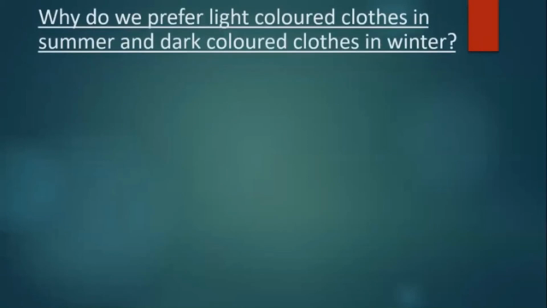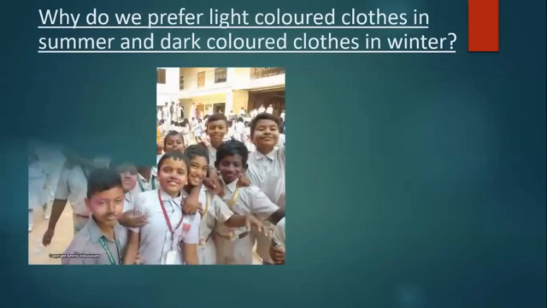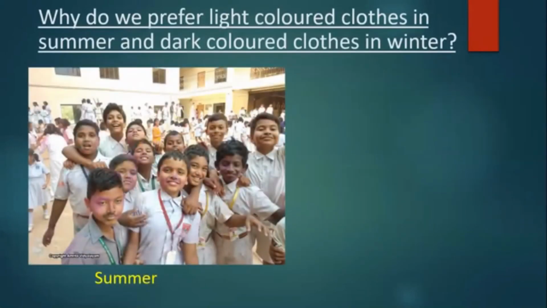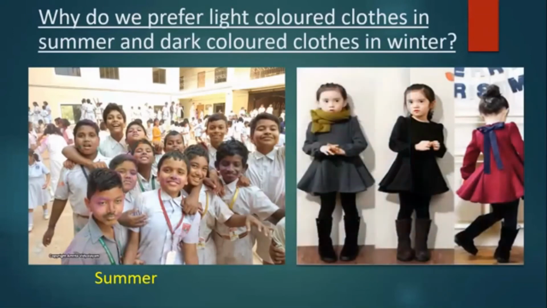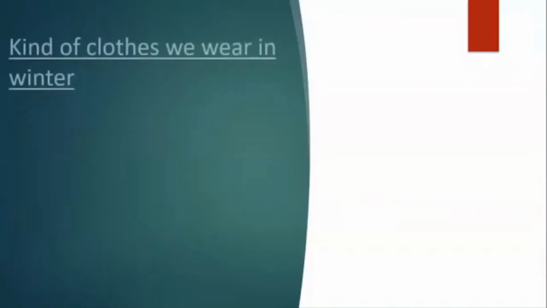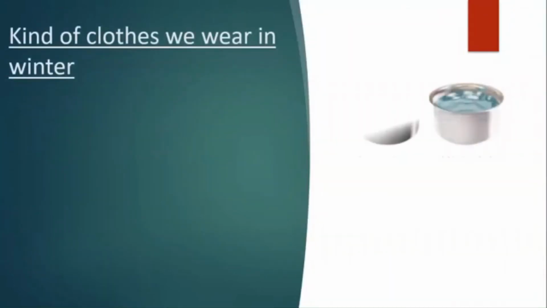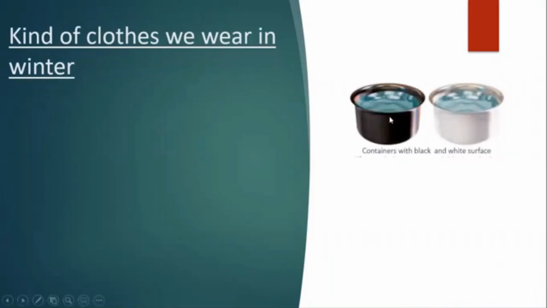You know that in summer we prefer light colored clothes, and in winter we usually wear dark colored clothes. Why is it so? Let us find out. Take two tin cans of the same size.